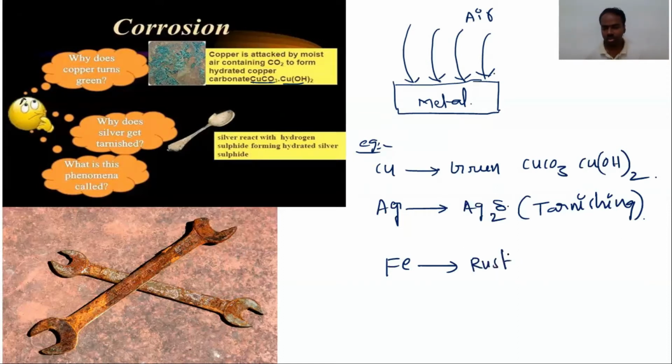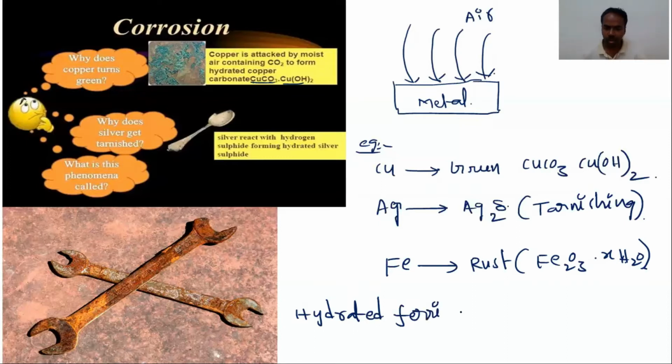So what is rust? Fe2O3.xH2O. In some examinations, they might ask what is the chemical name of rust. It is hydrated ferric oxide. It is not ferrous, it is ferric.